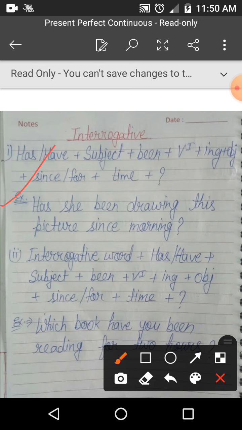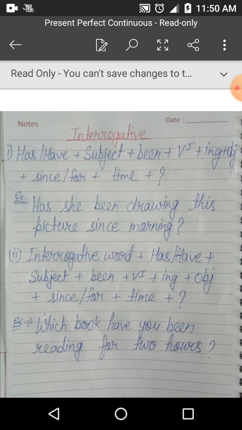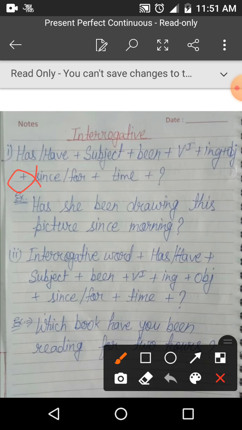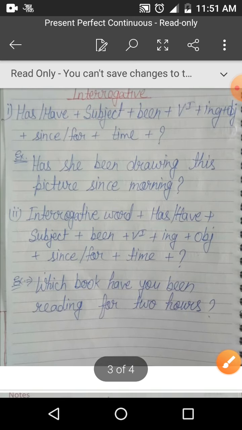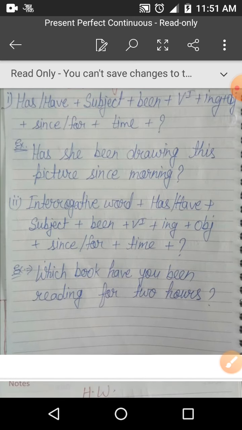Now see the example. Has she been drawing this picture since morning? क्या वह सुबह से इस पिक्चर को बना रही है? Here you find the fixed time, morning. Morning is a fixed period of time. That's why we use since here. And has used because it is interrogative. And you can see this kind of sentence starts with क्या in Hindi. क्या वह सुबह से इस पिक्चर को ड्रॉ कर रही है? इस पिक्चर के लिए चित्र वर्ड भी यूज कर सकते हैं हिंदी में.